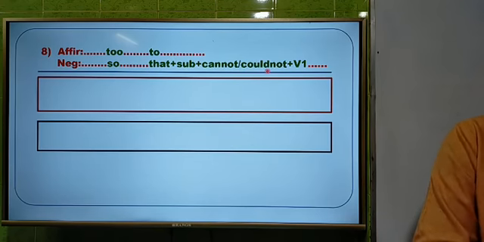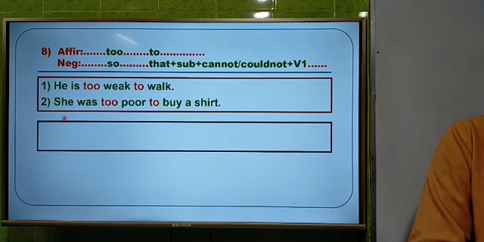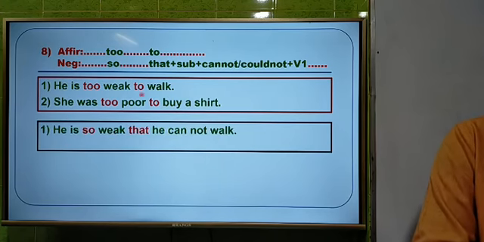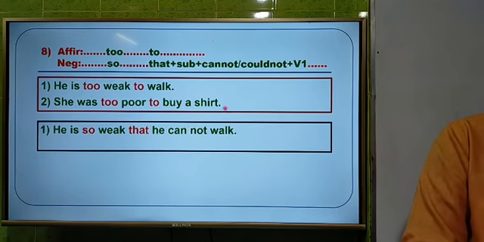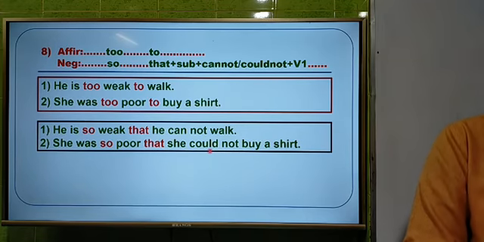Okay, look at the questions. I have written down only 2 questions here. He is too weak to work, and we have to use so instead of too. So the answer will be he is so weak, and I have written down that instead of to. Then I have to write down subject here, he, and then we have to use cannot or could not. As the sentence is in present tense, he is so weak, we have to use cannot. First one: he is so weak that he cannot walk.